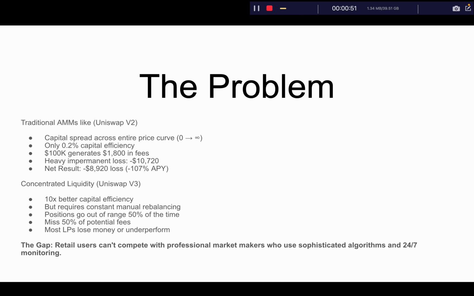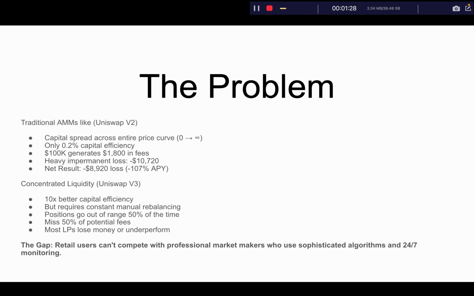With concentrated liquidity market makers, you can specify the price range that you stake your liquidity in. So there's 10 times better capital efficiency, but it requires monitoring of the price. If price goes out of the range that you've staked your liquidity in, you won't be earning any fees. So you need to constantly monitor the price, or you need to set an extremely wide range for your liquidity provision. Most users who use concentrated liquidity can miss potentially 50% of fees and underperform the market.